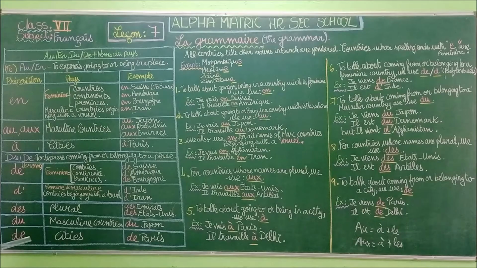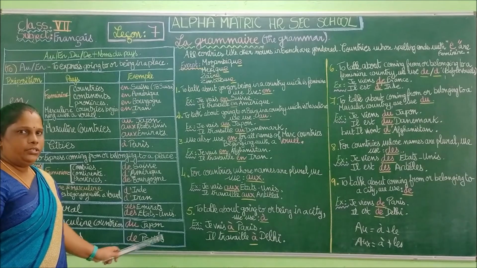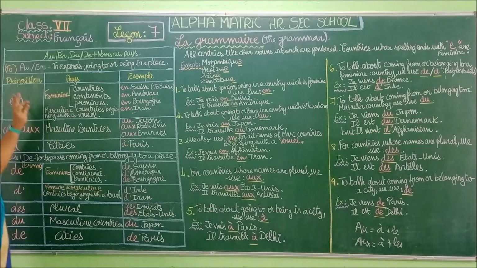What is DE for? City names. As we saw, À for city names, to a place or being in a place. Here it is the cities: de Paris, from Paris.